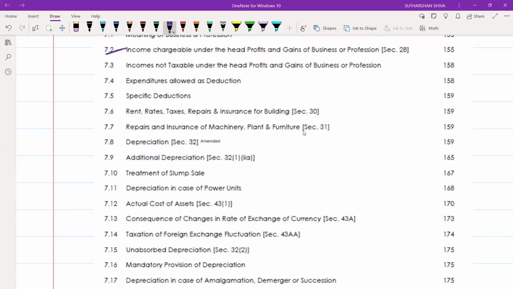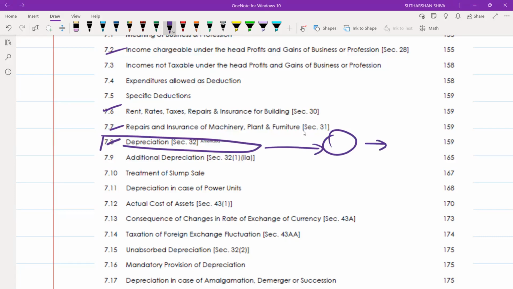Income chargeable under the head of rent, rates, repairs, section 32. Most important, every year it will get amended. It is important. Refer the supplementary also. Okay, sometimes it will change, sometimes it will not change. So make sure you focus on the depreciation part as an important one. You may get an individual question from depreciation alone for 7 marks.